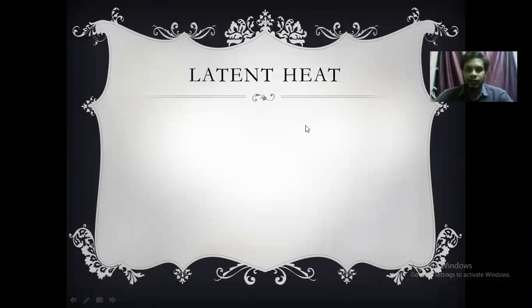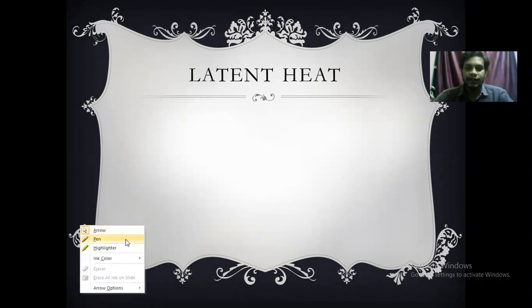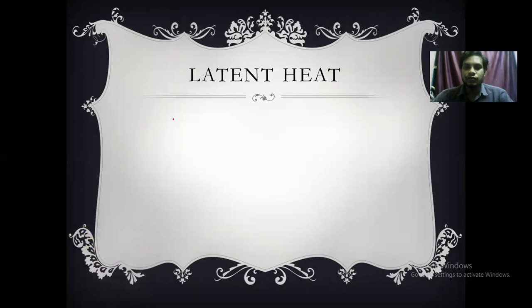And the next concept is latent heat. So what do you mean by latent heat? Latent heat is nothing but the heat energy absorbed or rejected to change the state. Actually, in specific heat, we learned about the heat energy absorbed or rejected to raise the temperature of the body, but there is no phase change. Clear? In latent heat, there will be a phase change of the body. Let us say, for example, this solid will convert into liquid.